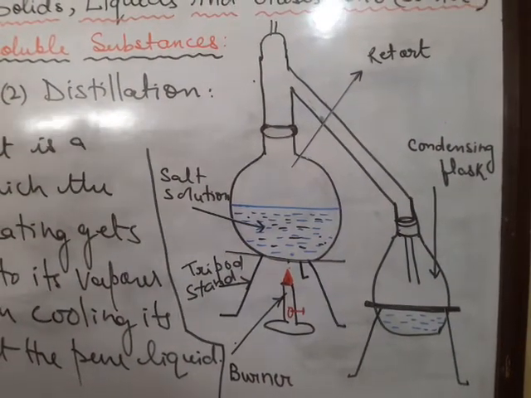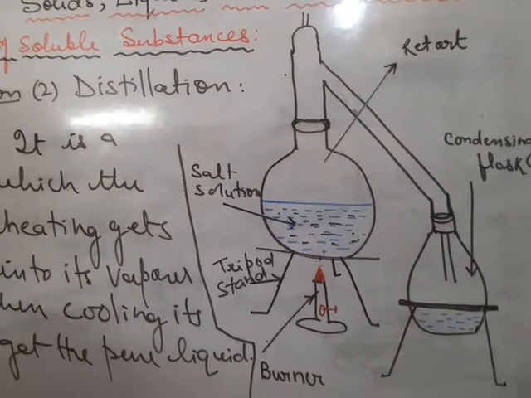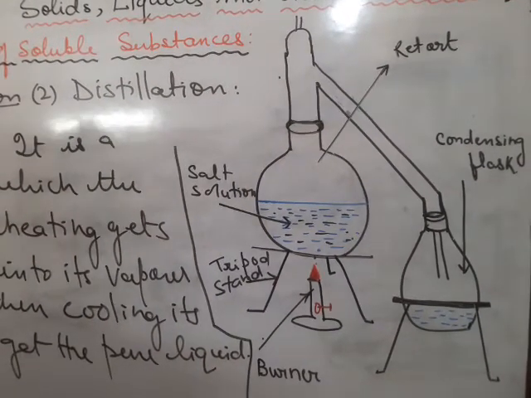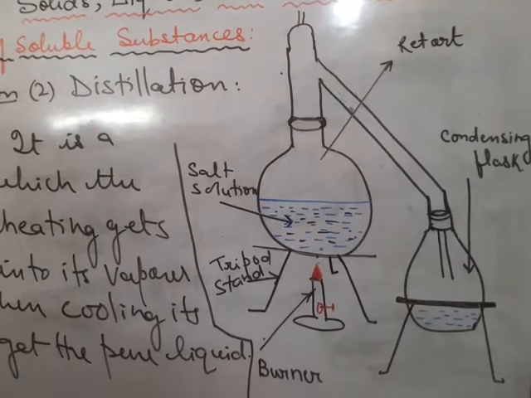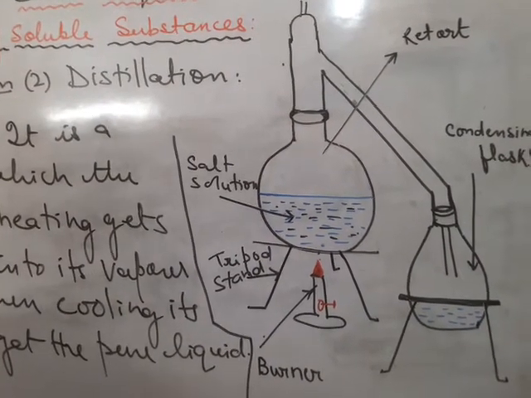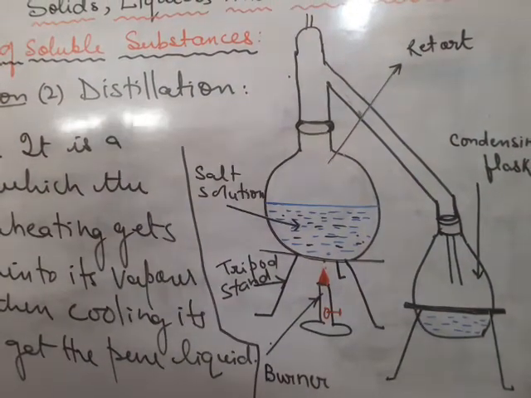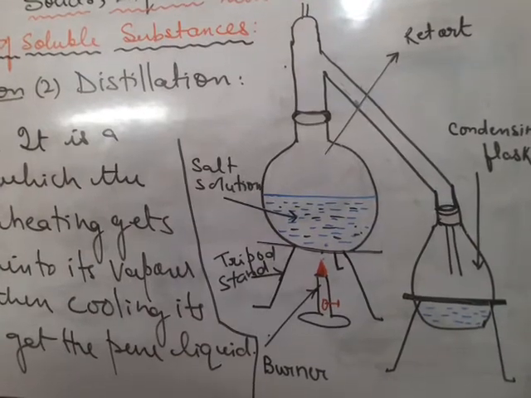So now what is the procedure? How do we go about it? Take some salt solution in the retort that is shown there. Place it on the tripod stand and connect it with another flask kept as glass receiver. This is called the condensing flask. Now heat the retort till the steam is formed.